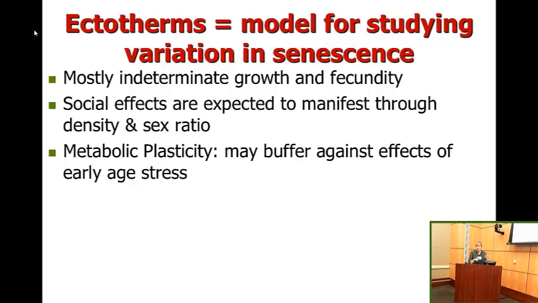They have extreme metabolic plasticity, such as temperature-dependent metabolism: very low metabolic rates at low temperatures, high metabolic rates at high temperatures, and everything in between. This has been suggested to buffer against the effects of early age stress. One can simply go to a cold place and take a year off. We've seen that in our snake populations, with individuals simply taking years off by staying in deep crevices in the ground.